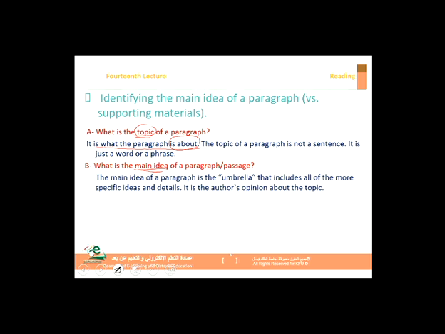And so on. So the author is going to give examples. These examples all support one main idea. That main idea is what we want. All right? So the main idea is the umbrella term that includes all of the more specific details. And this is what the author wants to say about the topic. It's what the writer wants to say about the topic.